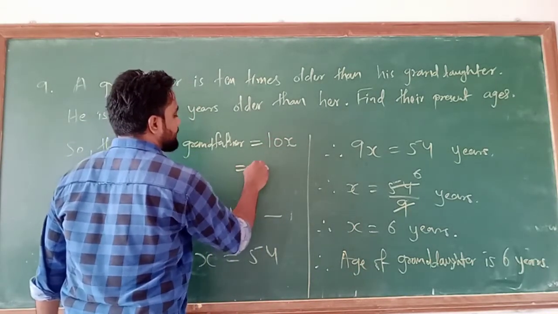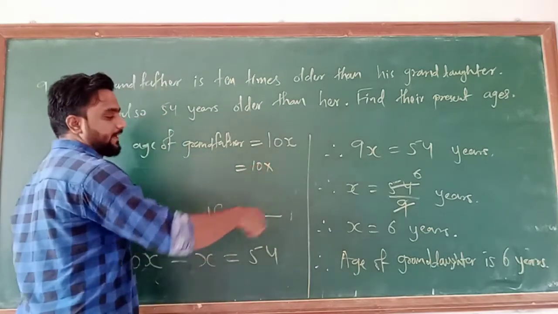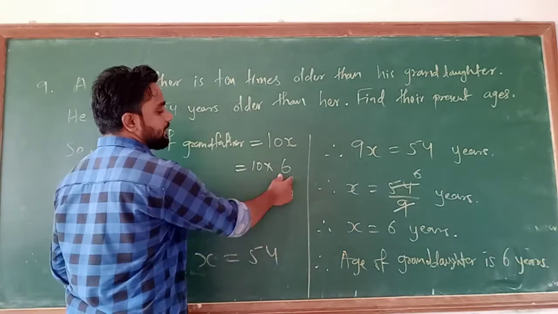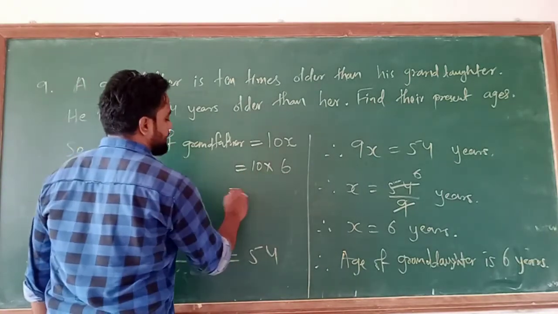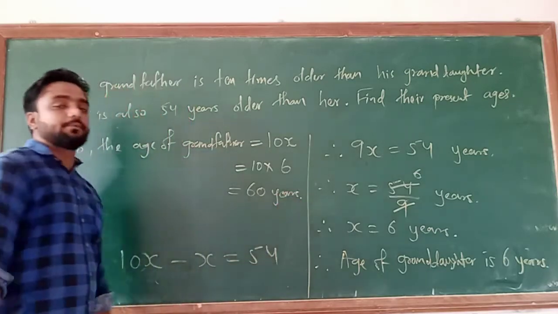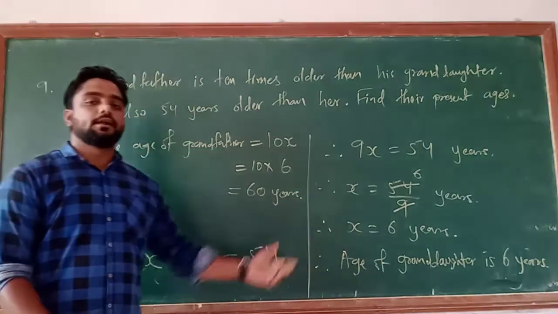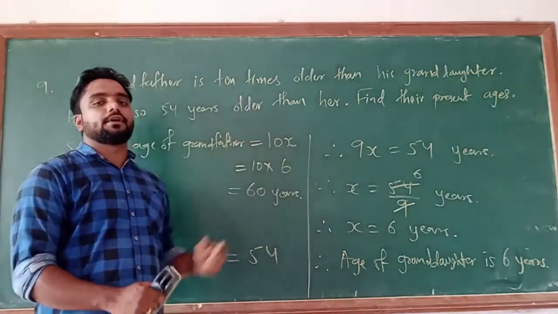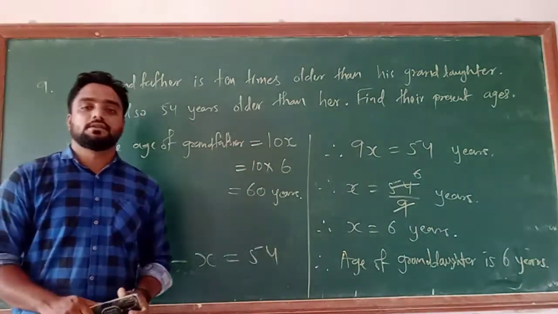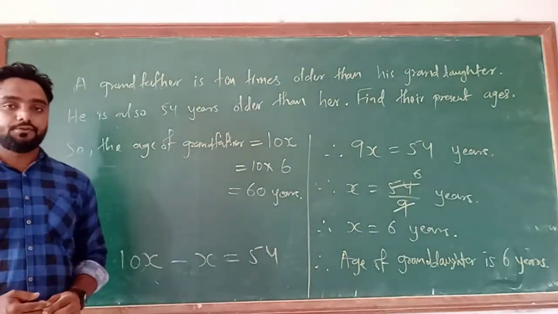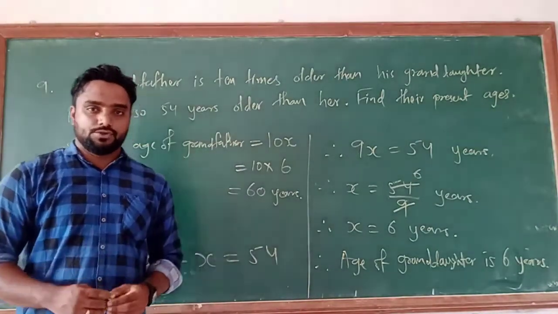So that is 10 multiplied by the value of x, which is 6. So 10 multiplied by 6 is equal to 60 years. That is the present ages of the granddaughter and grandfather: for the granddaughter it is 6 years, and for the grandfather it is 60 years. So this is the solution of the 9th question of exercise 2.4.